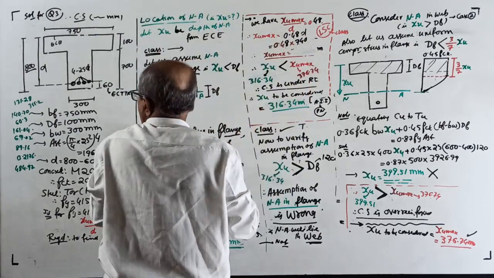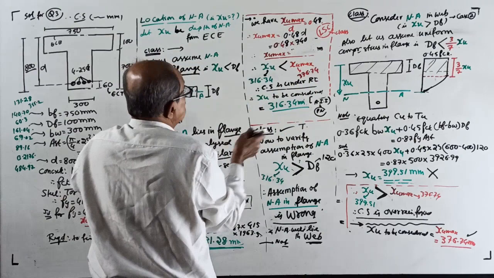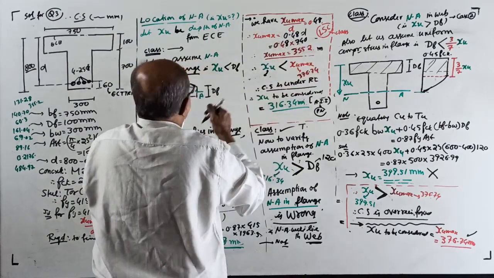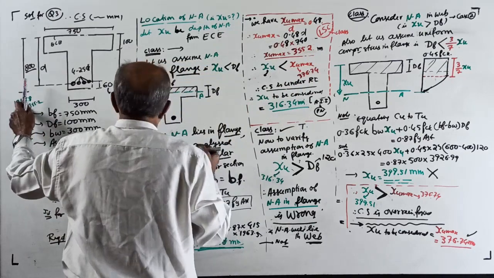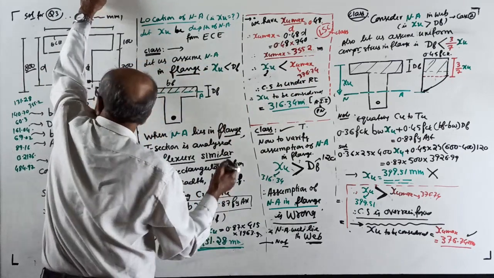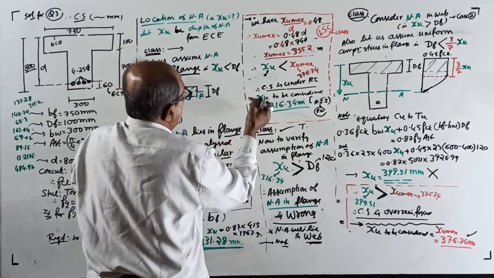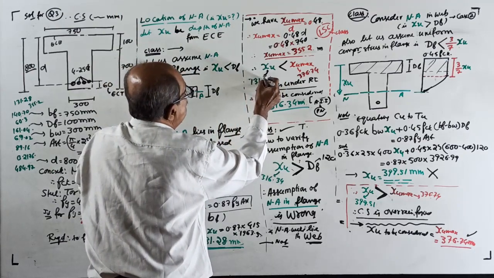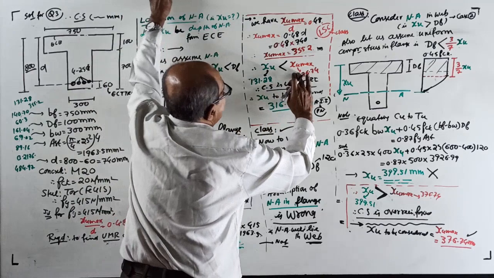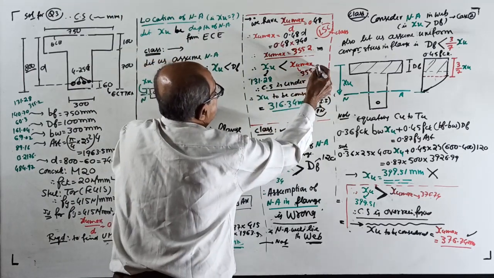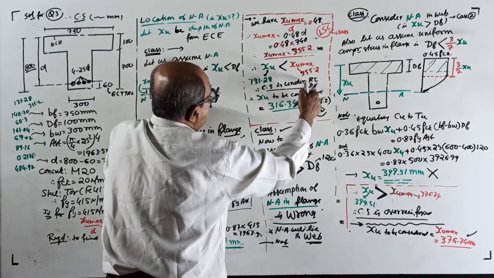Your XU max will come 355.2. Therefore, the XU you got is 131.28, which is less than XU max of 355.2. Cross section is under reinforced.